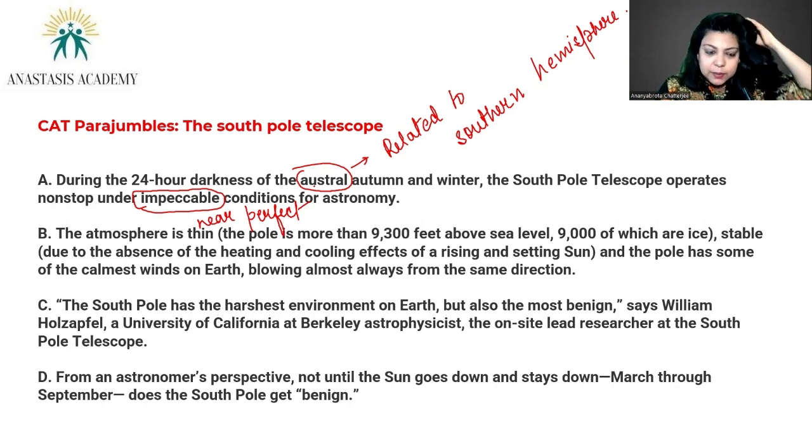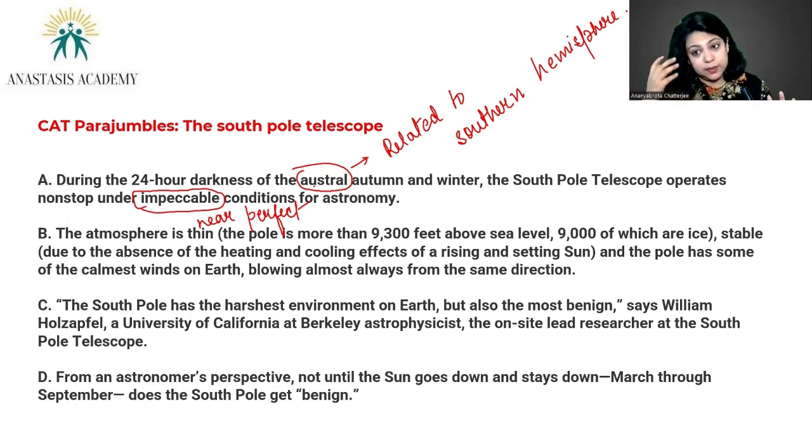So what did we understand? That 24-hour darkness, which happens in the southern hemisphere between autumn and winter, the South Pole telescope has the most impeccable conditions possible for astronomy, astronomical studies or whatever research. The atmosphere is thin, stable, due to the absence of the heating and cooling effects of a rising and setting sun.